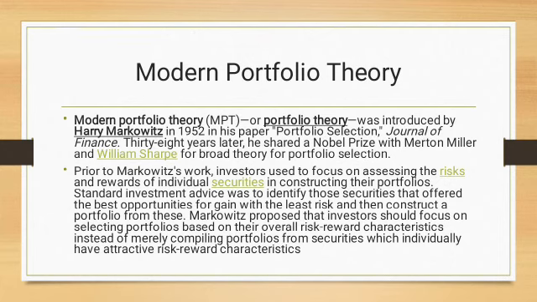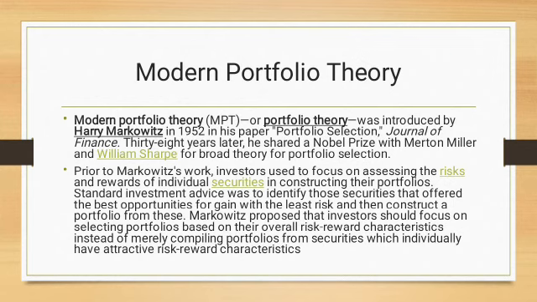Prior to Markowitz's work, investors used to focus on assessing the risk and reward of individual securities in constructing their portfolios. But Markowitz proposed that investors should focus on selecting portfolios based upon their overall risk reward characteristics instead of merely compiling portfolios from securities which individually have attractive risk reward characteristics.